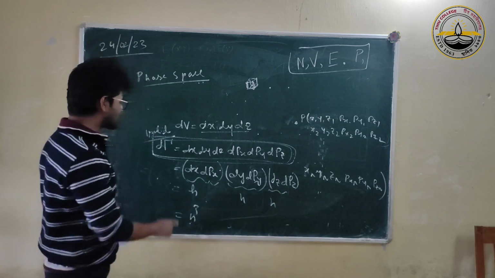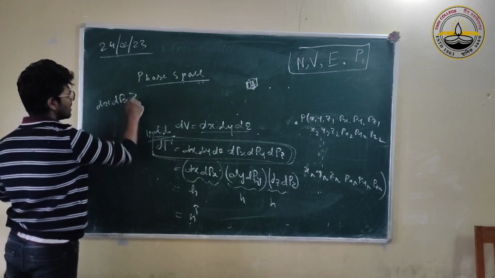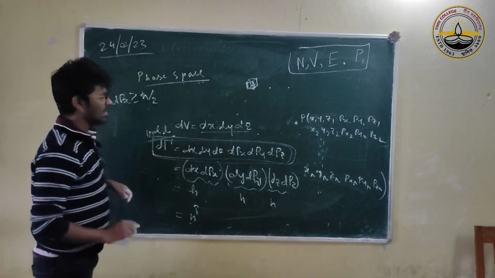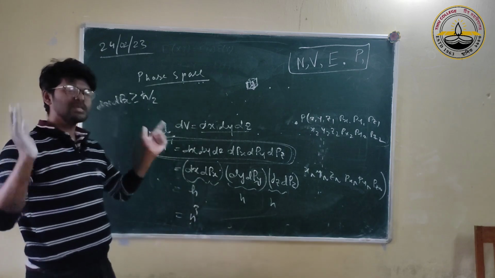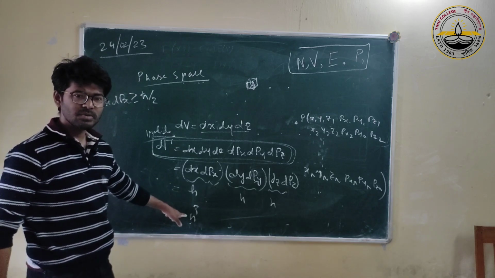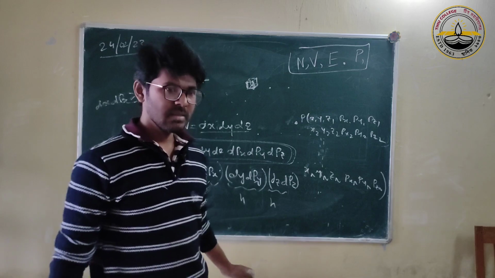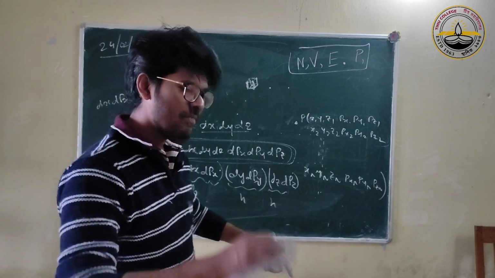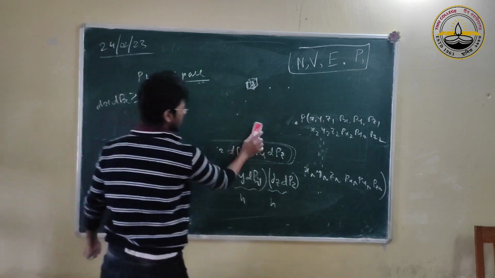The uncertainty principle. Because dx dpx must be greater than or equal to h cross by 2. So we cannot go smaller than this. Nature is like this. So in quantum mechanics, h becomes Planck's constant, and it's really the minimum. You cannot go beyond this. And that's why in quantum mechanics the phase space becomes discrete. This is the phase space concept.